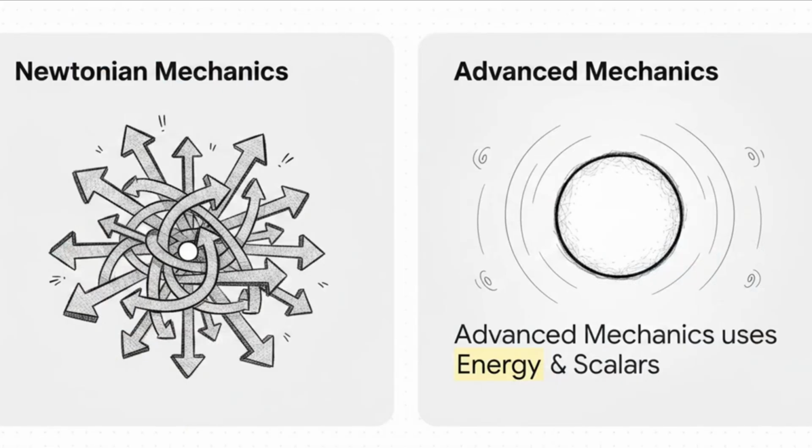To understand exactly where we're headed, we kind of have to look at where we've been. On one hand, you've got Newtonian mechanics, the physics of forces and vectors. It is incredibly useful, but let's be honest, it gets messy fast. You have to track 3D directional arrows for every single force acting on every single particle. But on the flip side, we have advanced mechanics, which uses energy and scalars. Instead of all that directional complexity, we use smooth, directionless simplicity to model the universe. It is a complete paradigm shift in how we calculate motion.